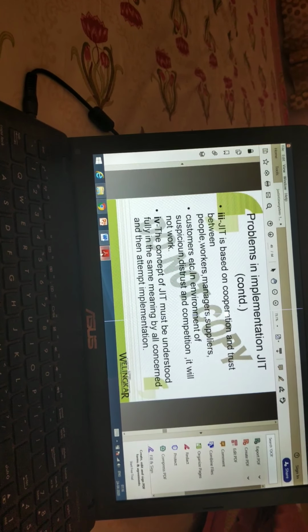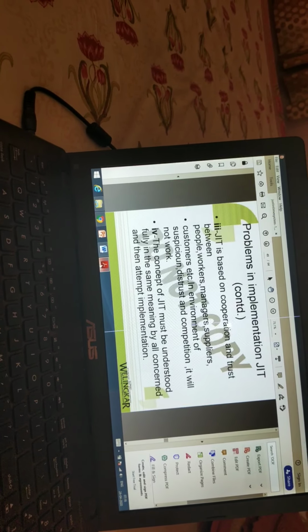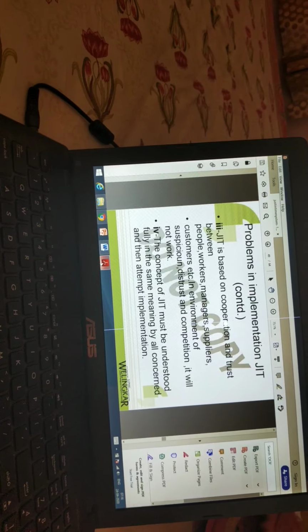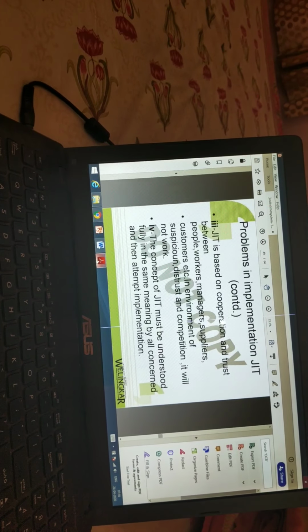As per the SOP, the organization or the worker has to work, which is somewhat critical. Third one is JIT is based on cooperation and trust between people, workers, managers, suppliers and customers. In an environment of suspicion, distrust, and competition, it will not work.